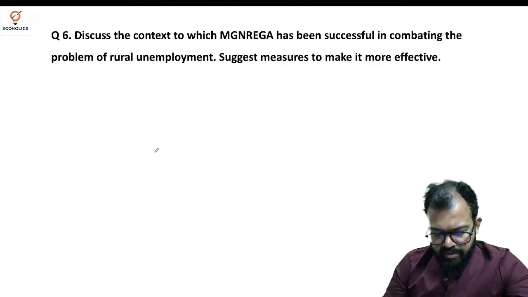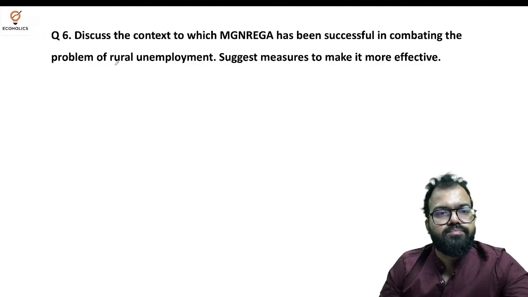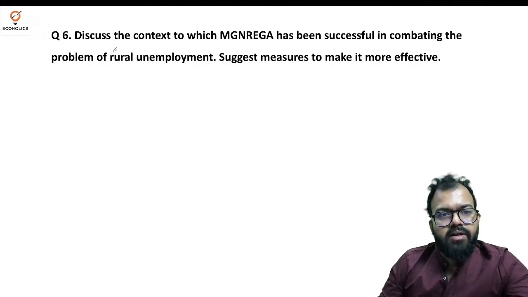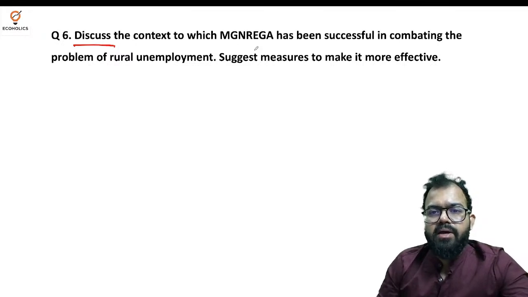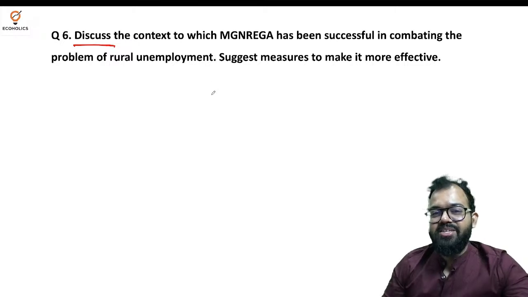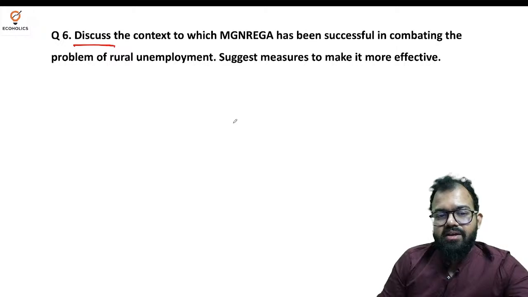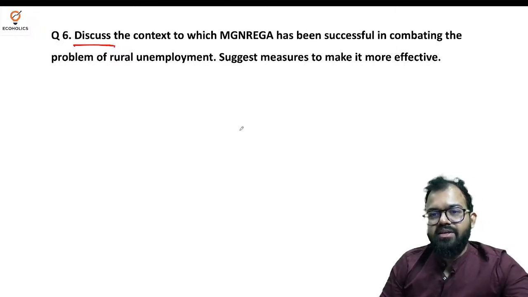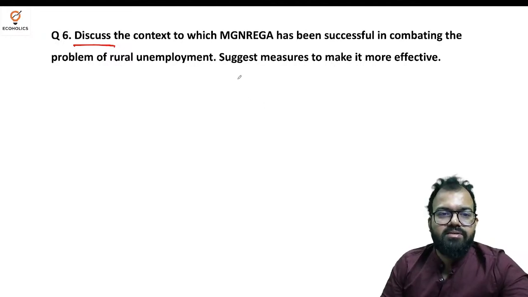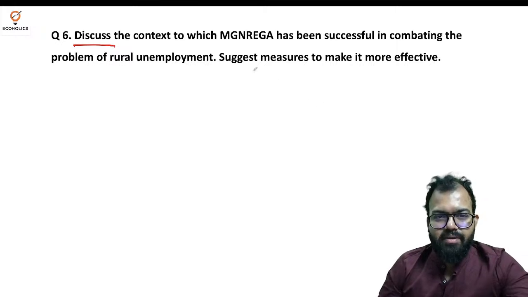Okay. Next, we have: discuss the context to which MGNREGA has been successful in combating the problem of rural unemployment. Now this question is very much related to my mentorship session. Those who are attending this session must have realized that the question is directly from our live answer writing sessions.